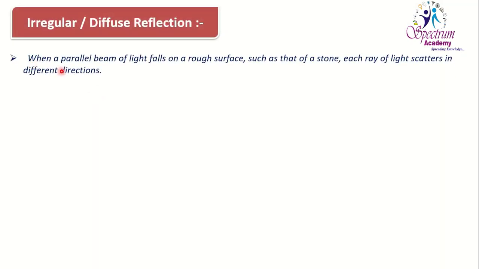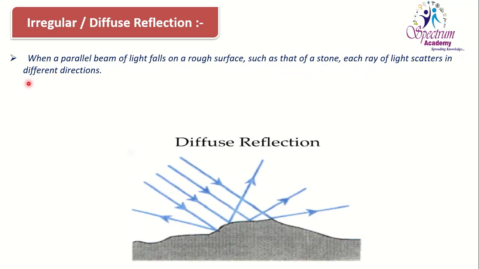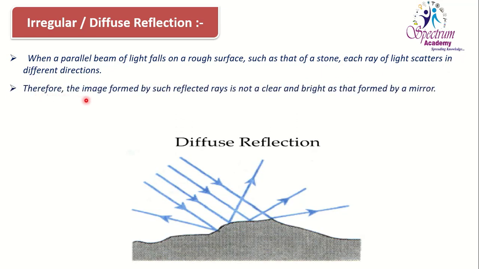Now second, irregular or diffuse reflection. When a parallel beam of light falls on a rough surface such as that of a stone, each ray of light is scattered in a different direction. Therefore, the image formed by such reflected rays is not clear and bright as that formed by a mirror.